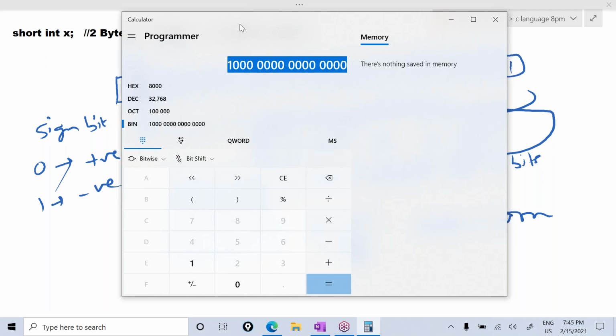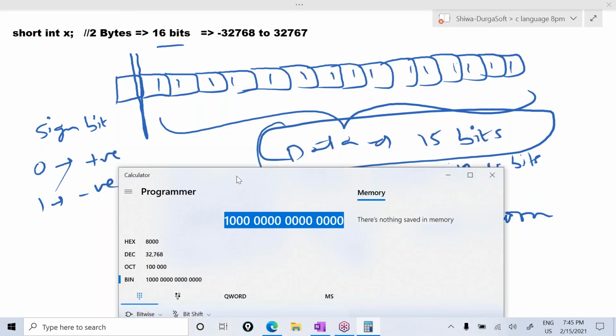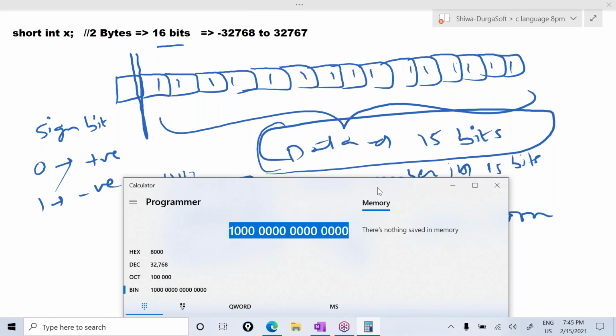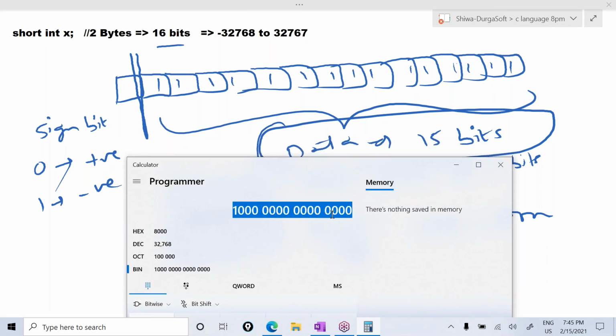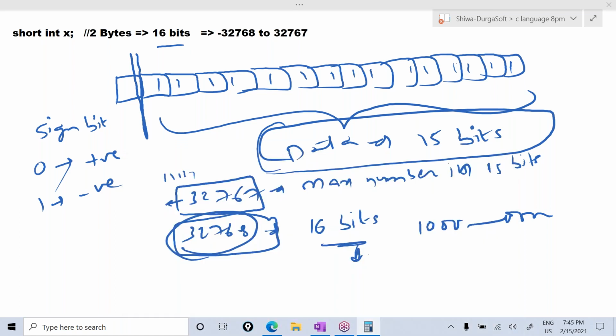So for the data, how much memory is allocated? 15 bits. In the 15 bits of memory, it cannot store this 16 bit value. So that's why it is not accepting 32,768. It is accepting up to 32,767 only. I hope you understood.